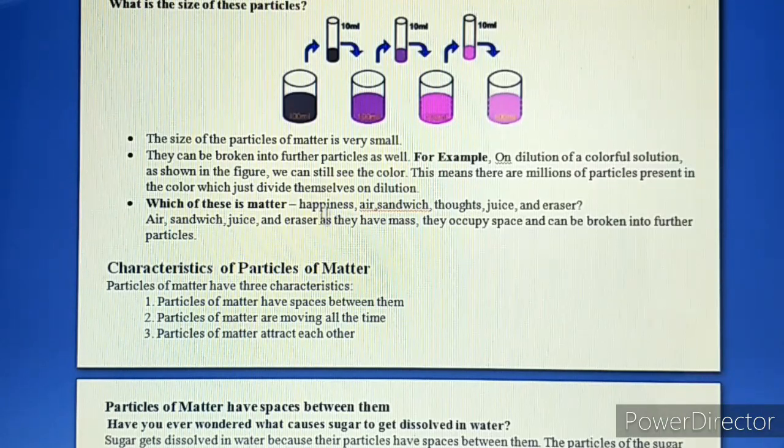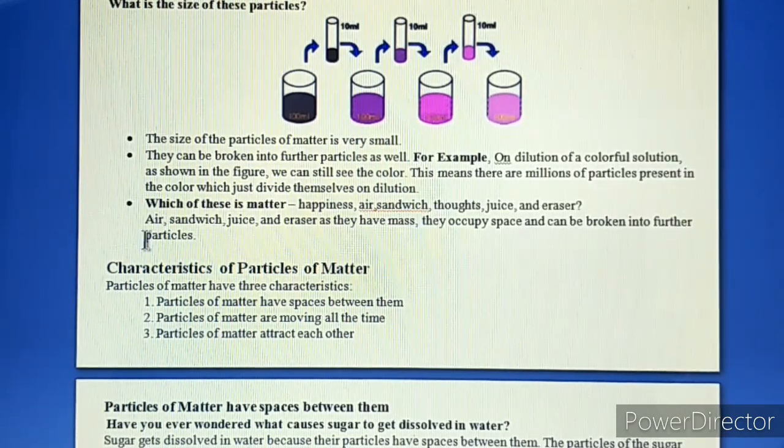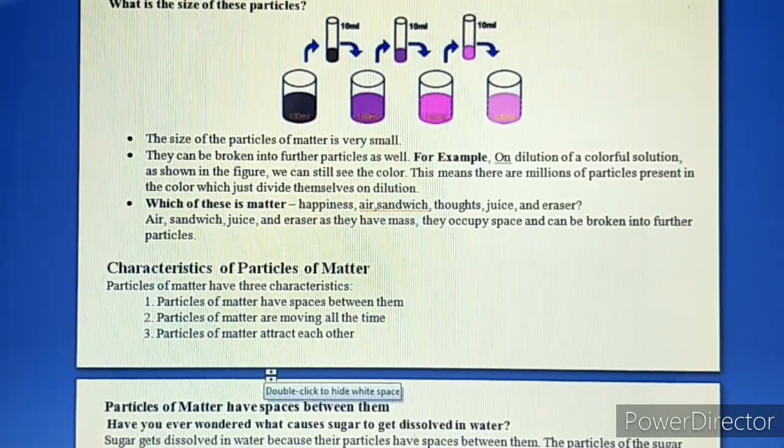Now think, which of these occupy space and have mass? The answer is also given here: air, sandwich, juice and eraser. They are called matter because they have mass and they occupy space. And they can be broken into further smaller particles.